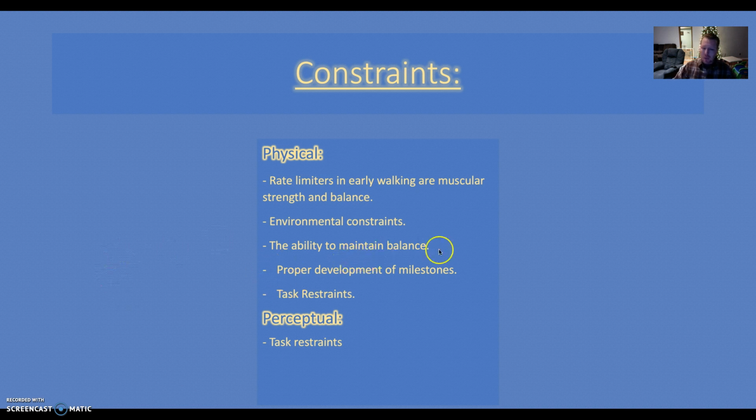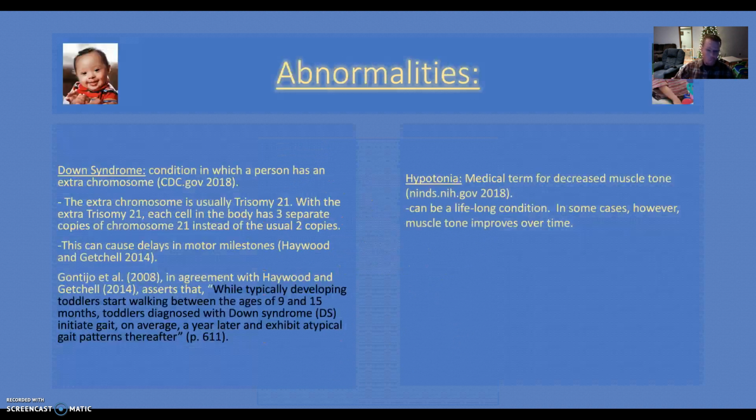We're also going to have the ability to maintain balance. It's going to take time for babies to learn to balance their head, balance their body. They're going to start with their sitting positions, their crawling, and then they're going to move into their walking. And then we also have task constraints. These task constraints are also going to be put in place by parents to help their toddler or their infant learn to walk and develop through these gait cycles. And then perceptual, we're looking at task constraints as well for constraints under perceptual.